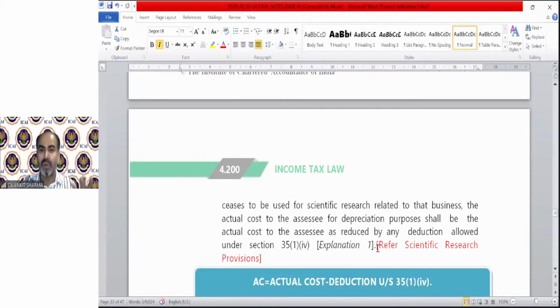For the time being you can skip this provision, because we will discuss it in detail when we discuss the scientific research provision, which is huge, and you might get confused if we discuss it in shorthand.